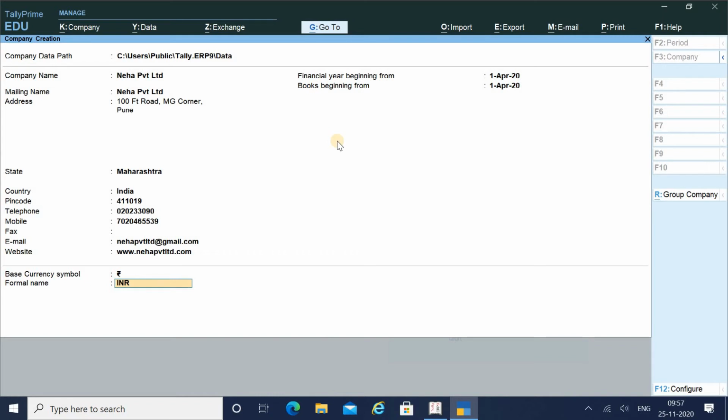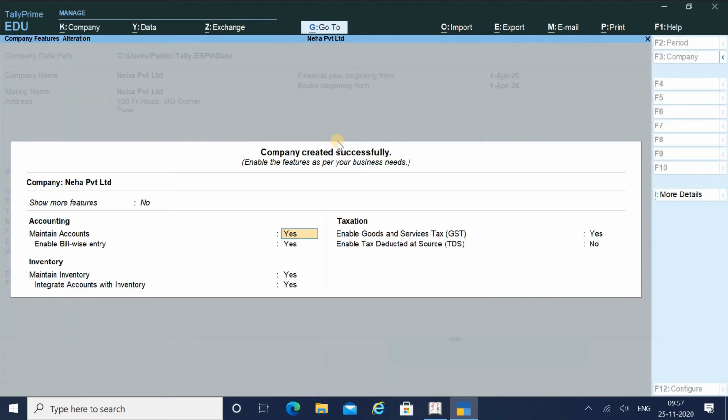Base currency symbol is rupee. You can see that there is a change in this symbol. Then the formal name is INR. Alright, and accept. Yes. So basically in Tally Prime, very little information has to be provided for creation of a company. Initially we had the Tally Vault password and security control and everything, but right now no such information has to be given. For Tally Vault password or security control, separate keys have been provided. Yes, in my coming videos I will explain that also.